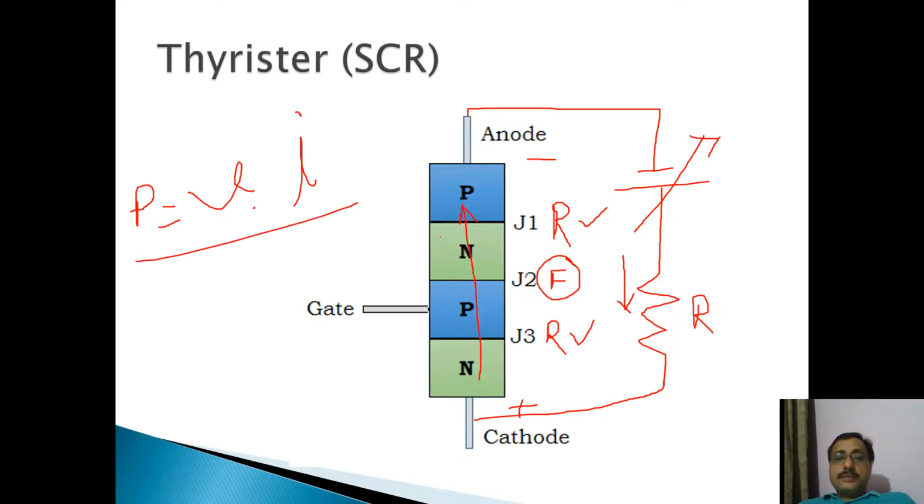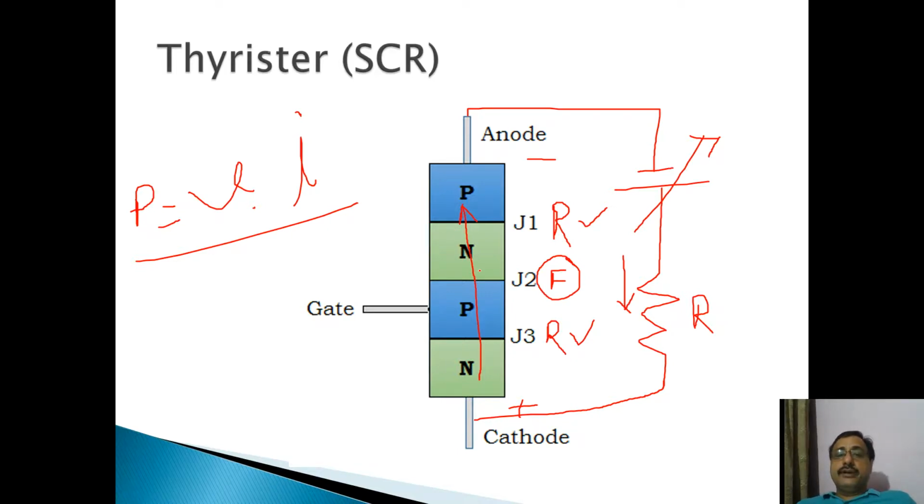A large amount of power dissipation will be there in this SCR, and that power loss may damage this SCR permanently, because these SCRs are not designed to handle large amounts of power in the reverse direction.